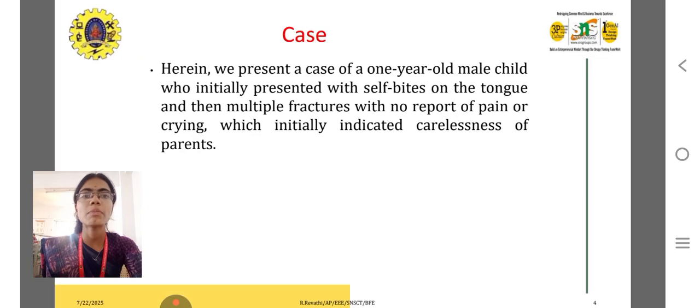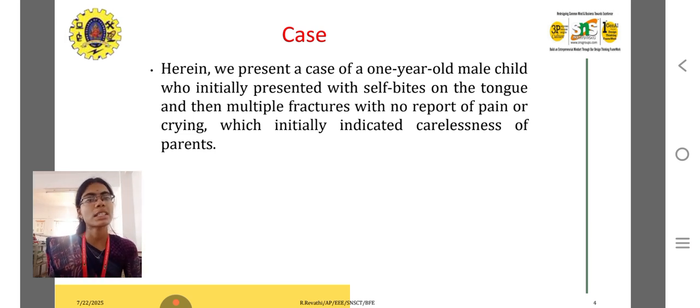The child repeatedly bites its tongue without feeling any pain, and has multiple fractures from rolling over, with no pain because of this genetic disorder. The child didn't feel any type of pain in the body.